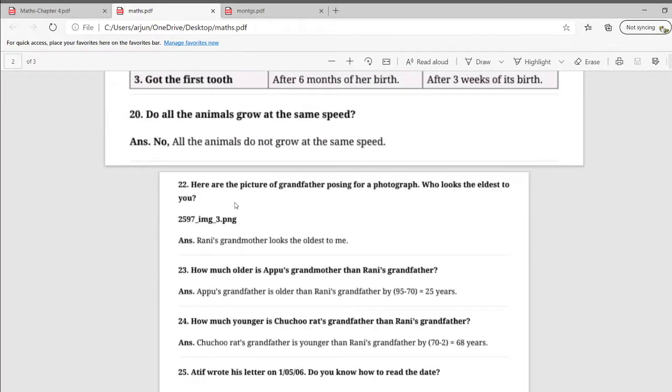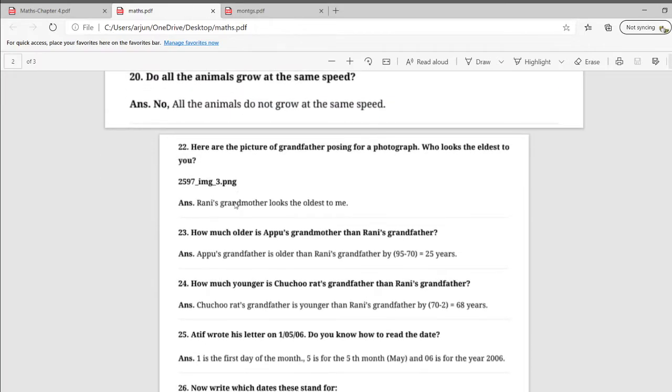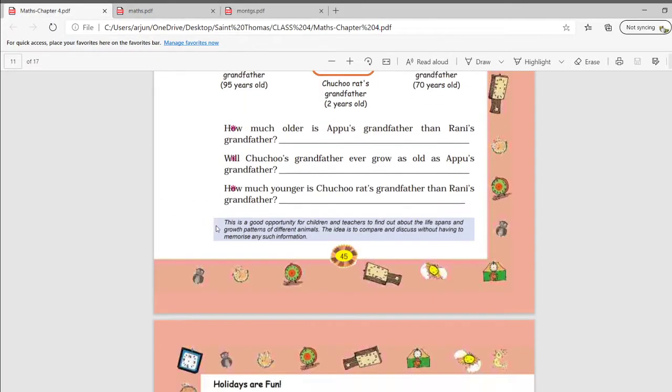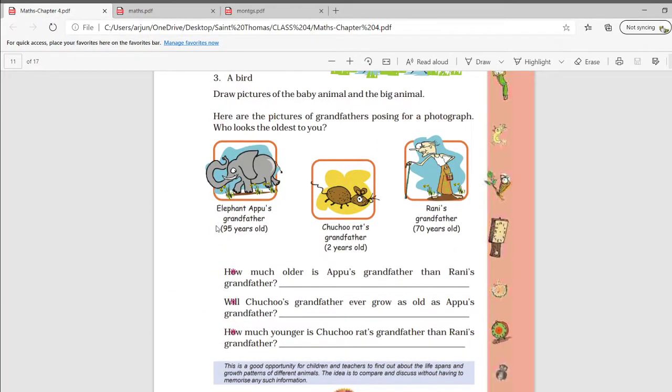The next is, here are the pictures of grandfathers posing for a photograph. Who looks the eldest to you? So let's see in the textbook. So here are the three pictures. Here you can see that Elephant Appu's grandfather is 95 years old, Chuchu Red's grandfather is 2 years old, and Rani's grandfather is 70 years old.